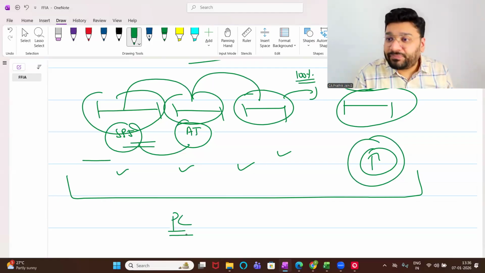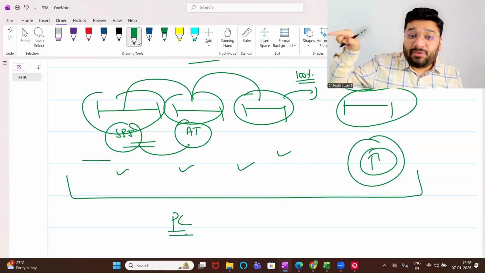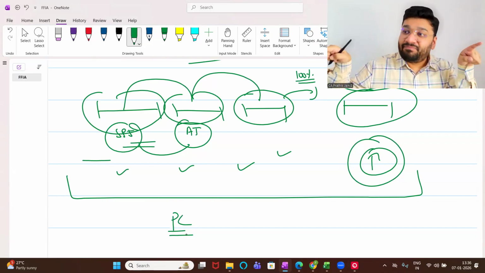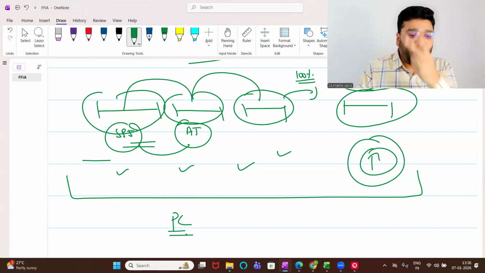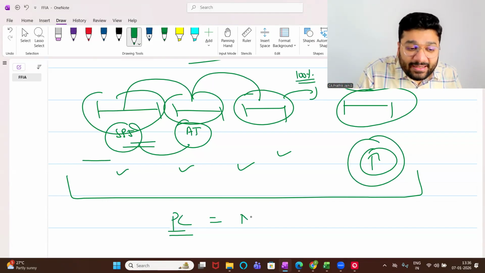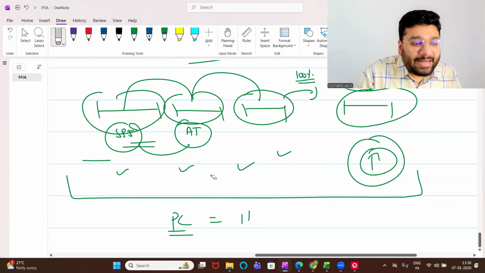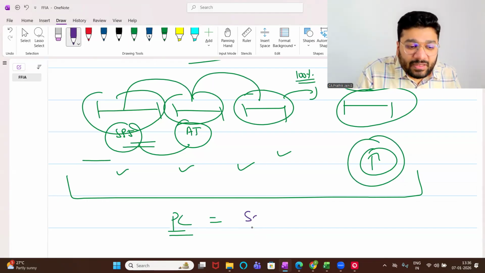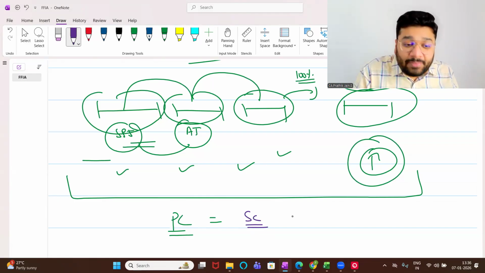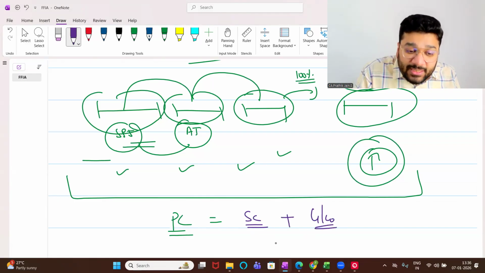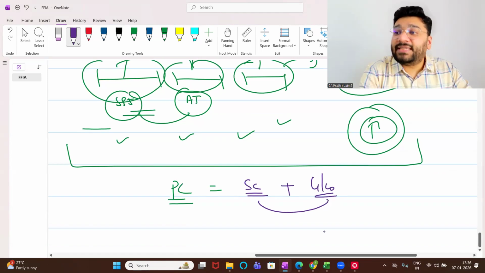Who will pay money to whom? The holding company, that is Kalpavriksha, will pay to me. Purchase consideration: the holding company will pay two amounts. One towards net asset, or rather I'll say share capital, and plus they have to pay towards goodwill. These both together are called purchase consideration.